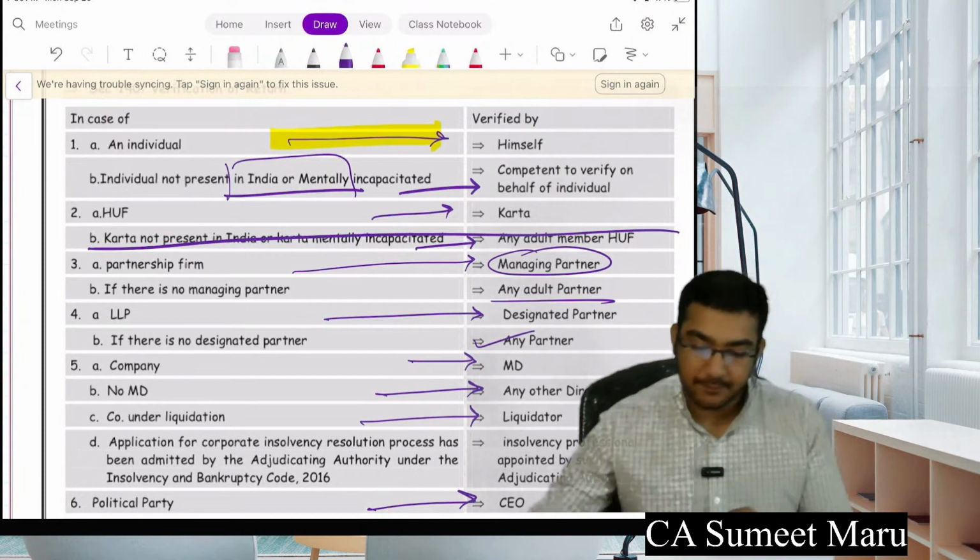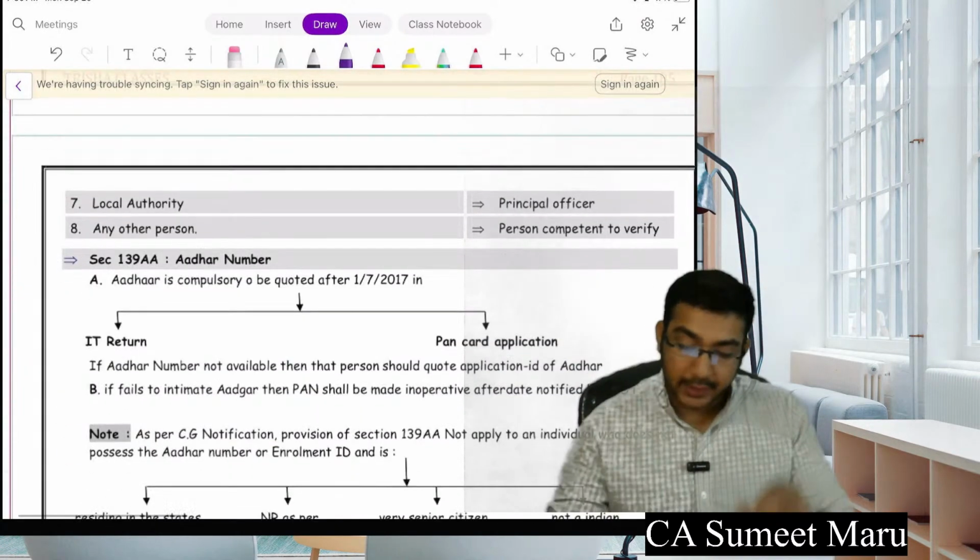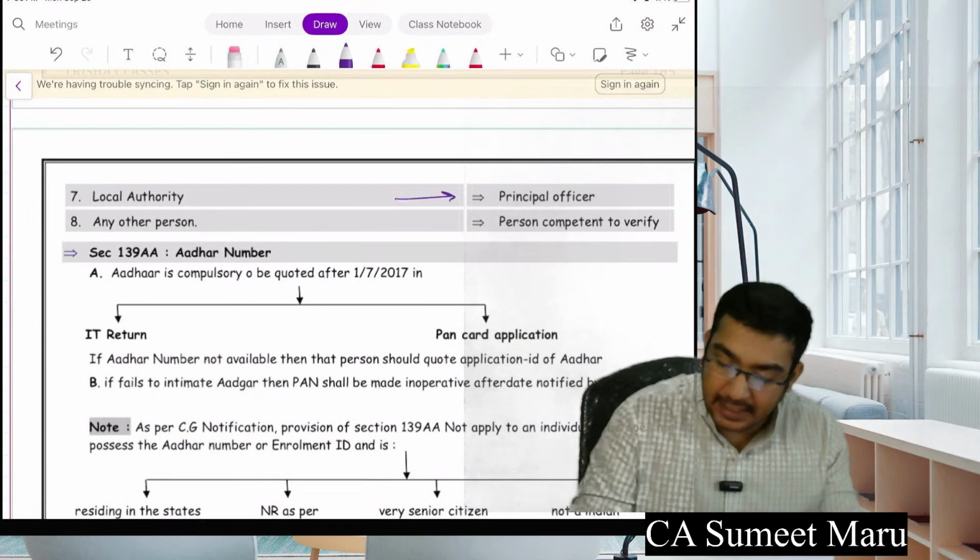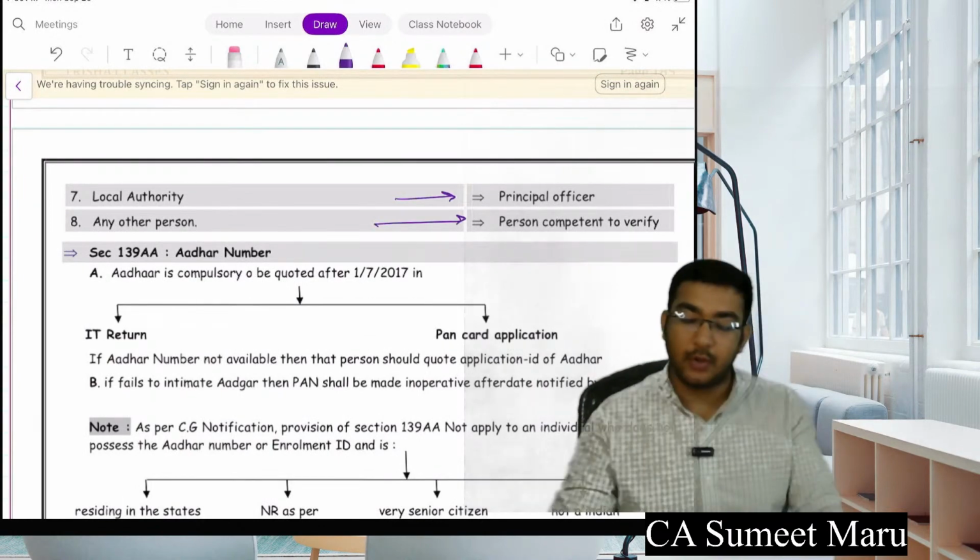Done everyone? Okay, in case of local authority, a principal officer and other person competent to verify.